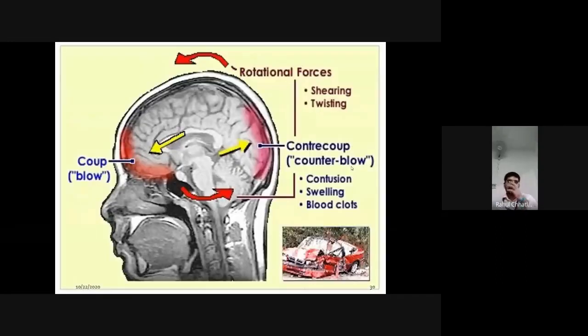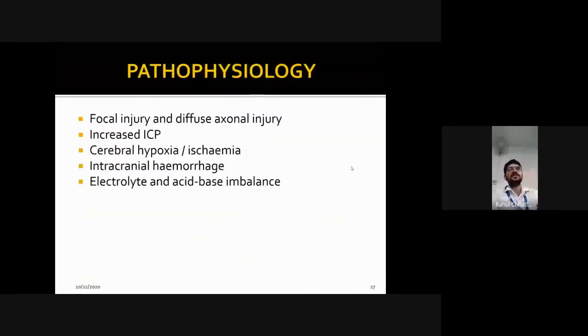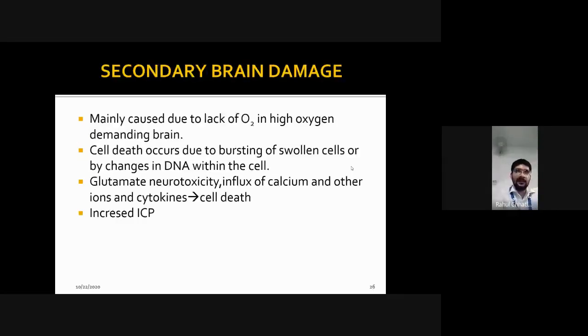Okay, we'll keep it till here. Next, diffuse axonal injury, that is also the first point along with what we have discussed about focal injury. We'll be discussing it in the next lecture, that is the last lecture that we have today. Yes? Okay. Any doubts till now? Please let me know. If anything was not understood, do you want anything to be repeated?